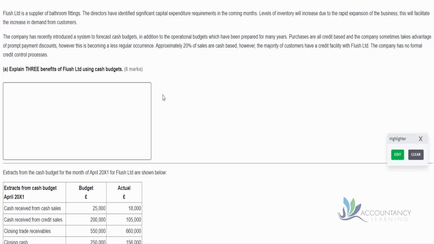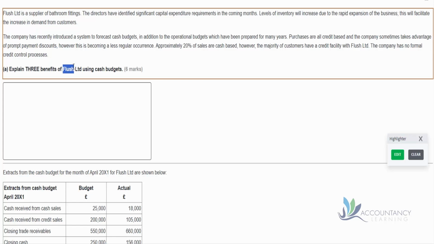Now, in terms of benefits of using cash budgets, possibly you've already memorized some examples of this, but this question is asking us specifically to think about the benefits of Flush using them. And therefore it's important that you use the information that's provided in the scenario in the text. So for example, it tells us the directors have identified significant capital expenditure requirements in the coming months. So we need to make sure that we have enough cash to be able to buy these new assets.